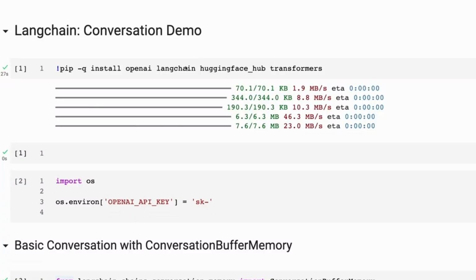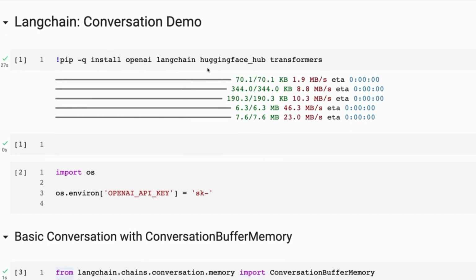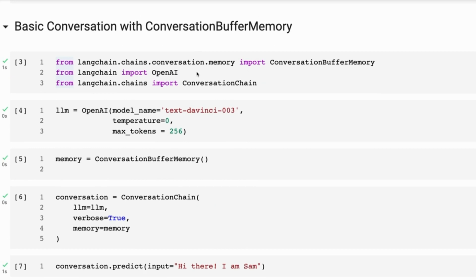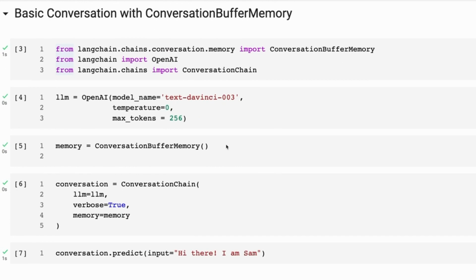Okay, so we've got the normal setup of installing OpenAI, LangChain, etc. Put your OpenAI key in there. And the first one we're going to look at is the conversation buffer memory. In LangChain, we need to import the type of memory it is, then we instantiate that, and then we pass it into the chain. The chain we're using here is just a simple conversation chain, which allows us to converse with the model by doing conversation predict and then passing in what we want to say. As we go through this, I've got verbose set to true so that we can see what the prompt is going in, and we can then see the response that we're getting back.